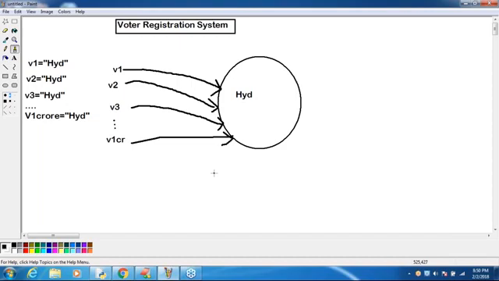Now think a bit very carefully, sir. How many voters are there? 1 crore. 1 crore voters are of the same city. City name is always the same or not? Yes, 1 crore voters of Hyderabad. City name is always Hyderabad only, right? Now my question is, how many Hyderabad objects got created? Only one. How many references point into that object? 1 crore references.